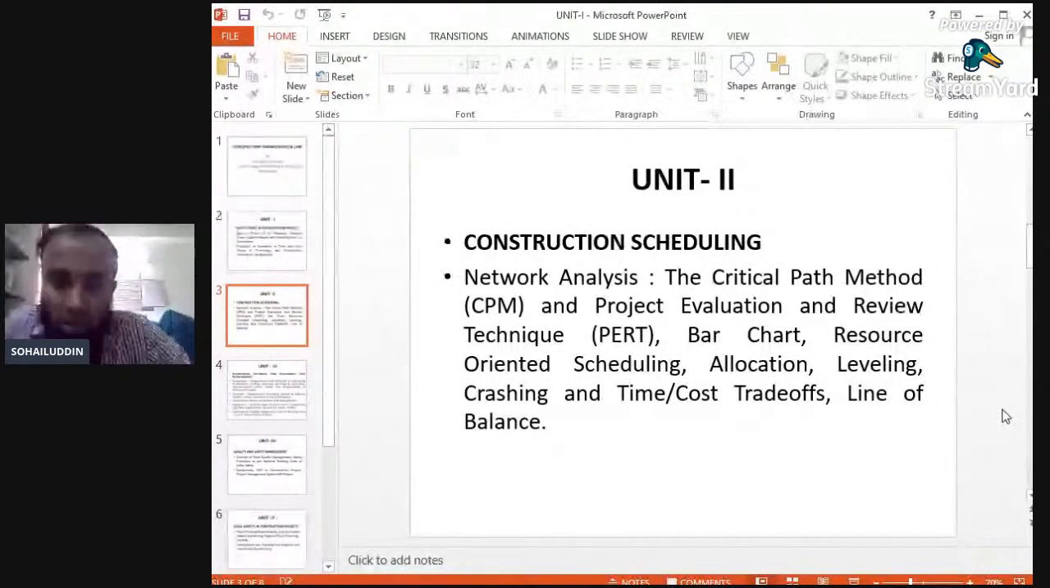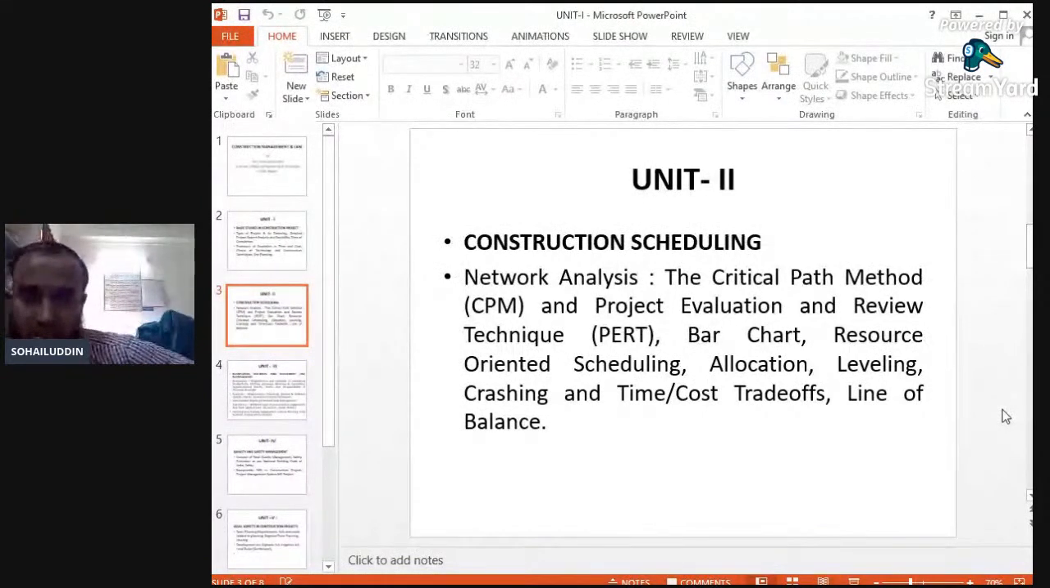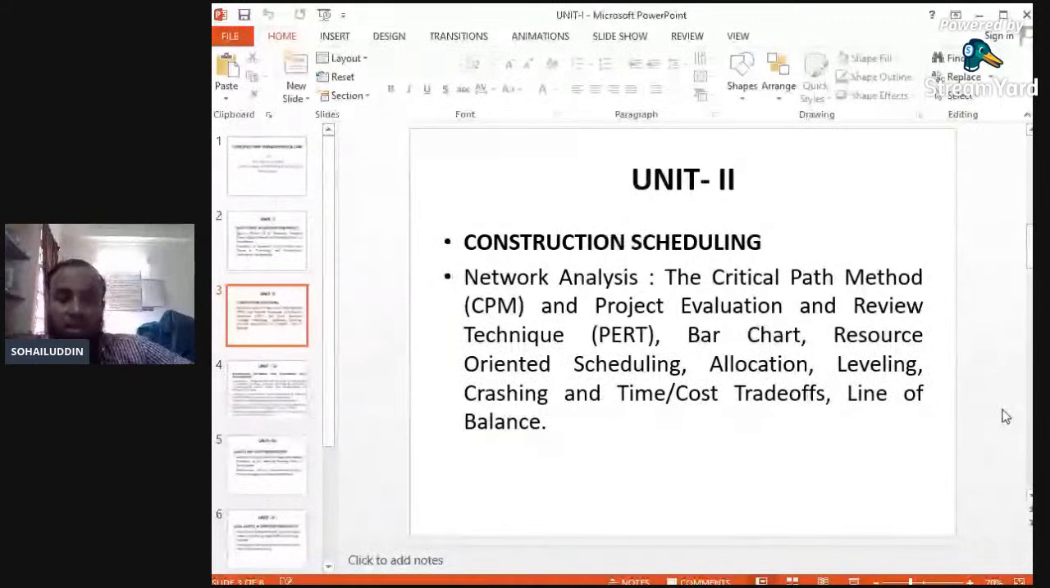So unit number 2 is very important, and in this unit we will see some problems related with these two methods, the critical path method and the project evaluation and review technique. There will be a compulsory problem of 13 to 14 marks related with this unit number 2, so we'll see the various problems within this unit. Again, unit number 2 plays an important role.